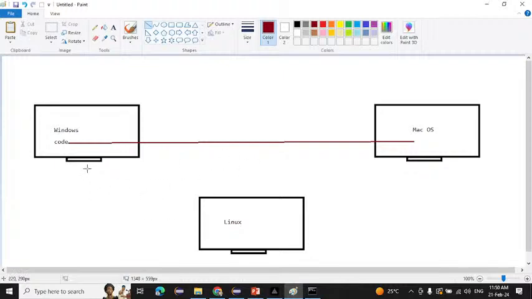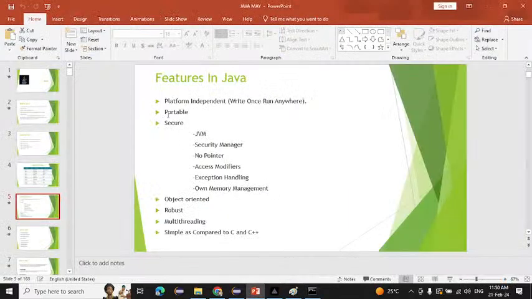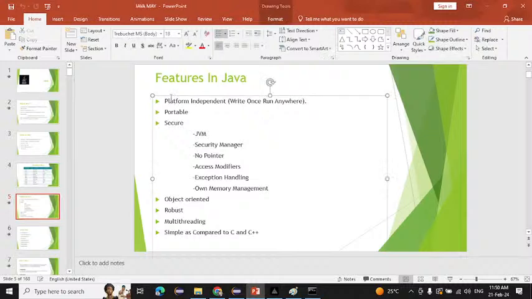Suppose I take the code from Windows and run that code on Linux, can it be run? Yes, it will be run because Java is platform independent. I told you platform is the operating system, and independent means not dependent on each other.